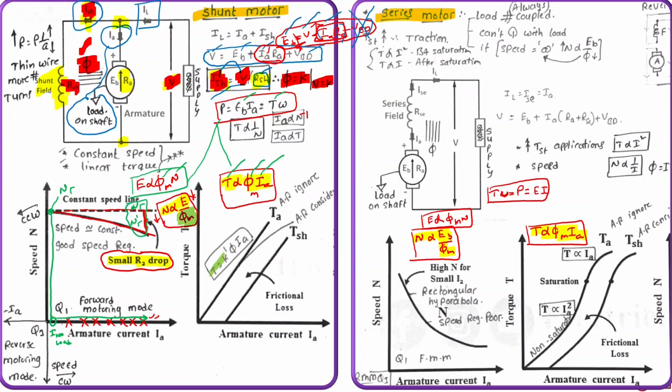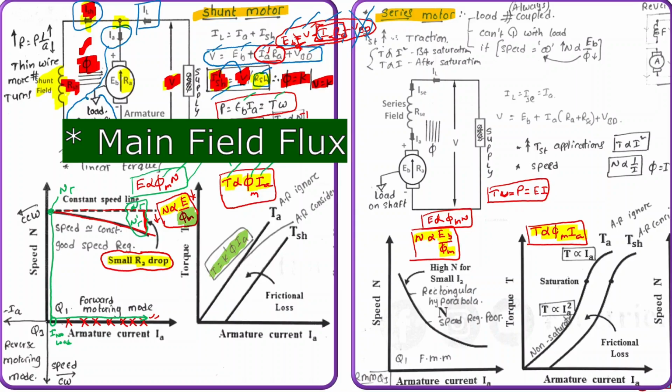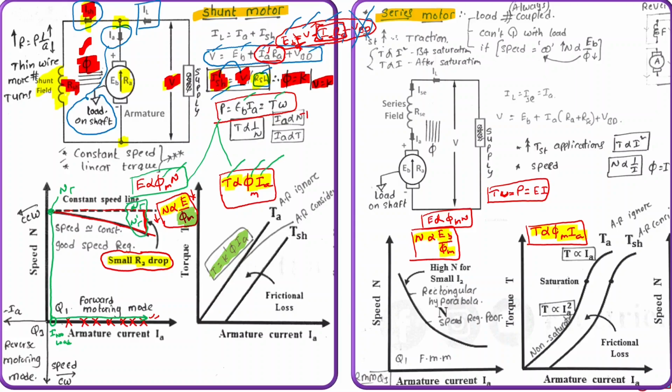So torque is very simple. It is directly proportional to main field flux and armature current. Main field flux is almost constant, so torque is directly proportional to armature current. This is simply a linear curve. Torque versus armature current is simply a linear curve starting from origin. If we consider friction losses, then torque on the shaft will be a linear curve, but there is a slight shift of curve from origin.